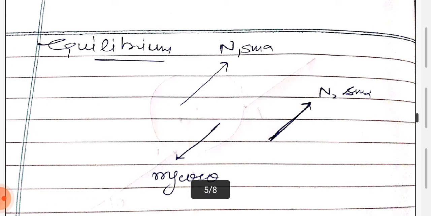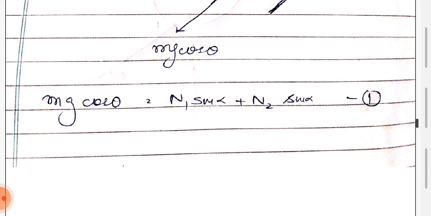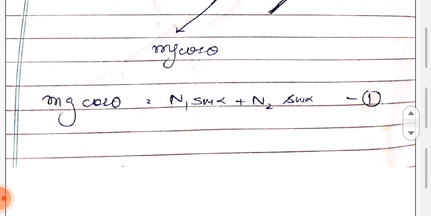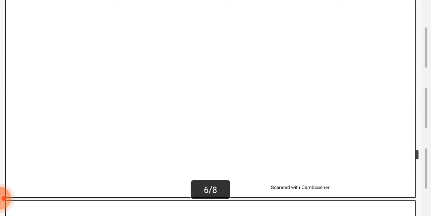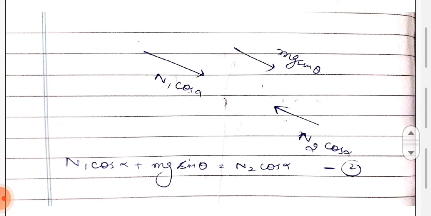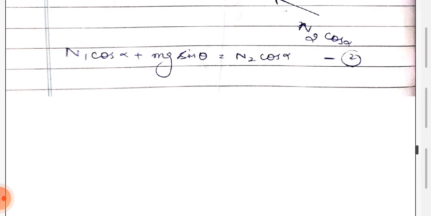So at equilibrium, N1 sin alpha and N2 sin alpha in the upward direction are exactly opposite to mg cos theta. This is the first equation. Similarly, along the axis, the second equation: N1 cos alpha and mg sin theta are in the same direction, which is balanced by N2 cos alpha. We'll use these two equations further.